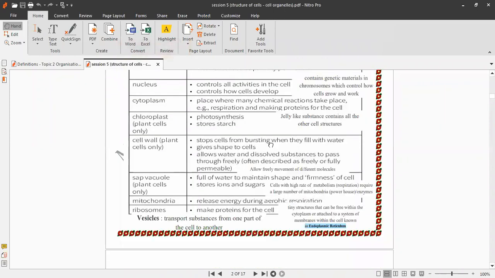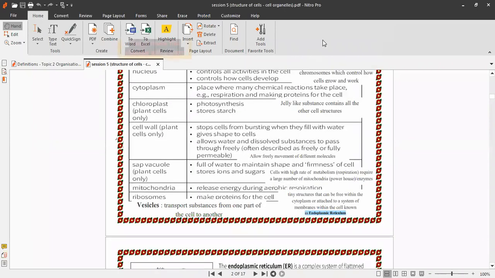Cell wall. Cell wall allows free movement of different molecules. So what organelle controls? The cell membrane.